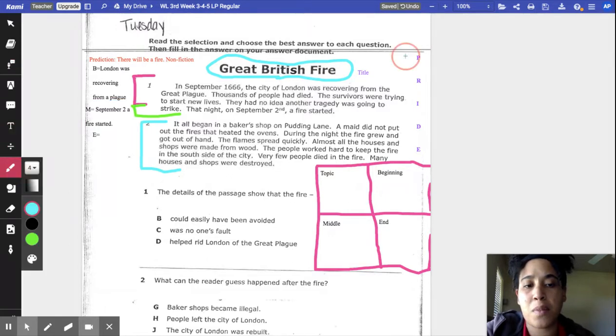So we did that one already. Check mark. Once we're done with the R and the D, then we're able to put a check mark on those two. Okay, so now we're going to go to the second paragraph. Let's go ahead and read it.